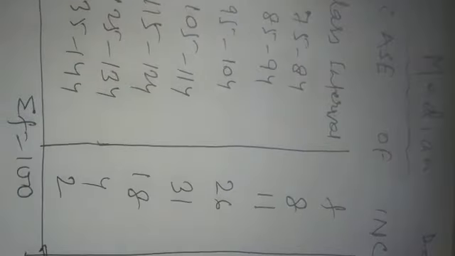Whenever these types of questions are given, corresponding frequencies are given over here. 8 is the frequency of the first class interval, 11 is the frequency of the second class interval. In this way we have the frequency of all the different class intervals. All are inclusive series.